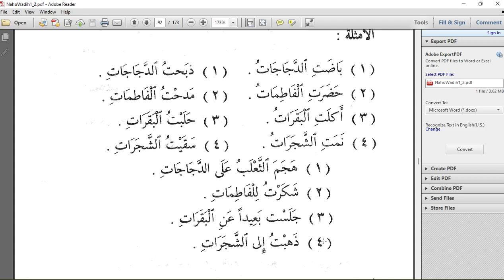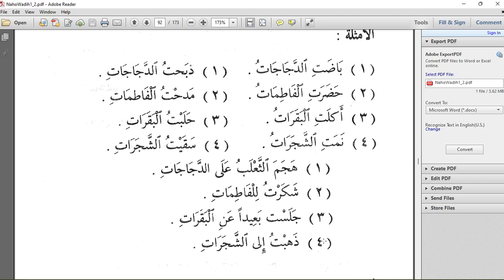So we have jalastu ba'idan anil baqarat. I sat far away from the cows. And an is also harfu jar, and the kasra on al-baqarat is showing jarru because the word comes after harfu jar, and we know that will give us majrur. So this is majrurun bil kasri.